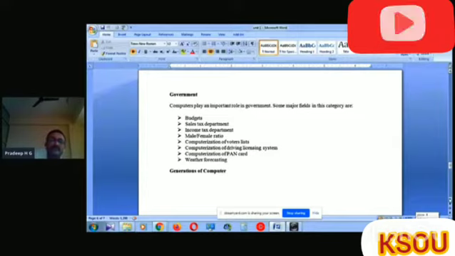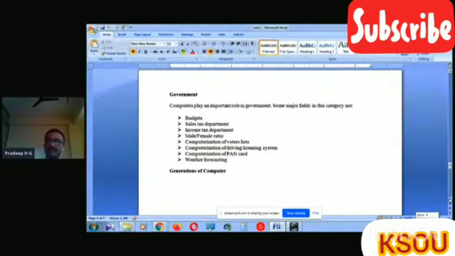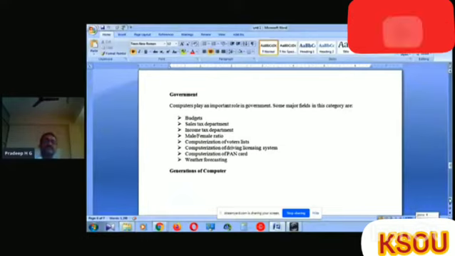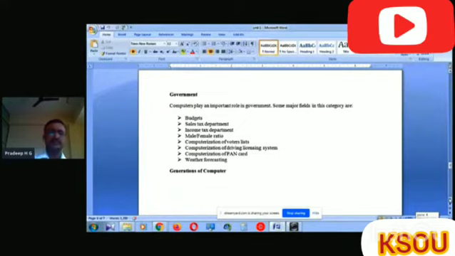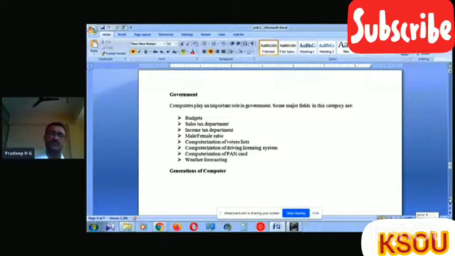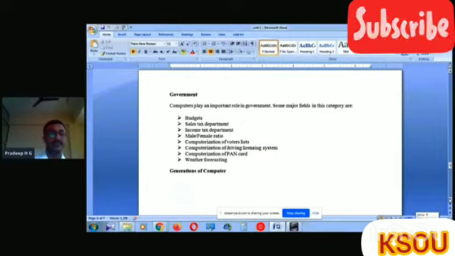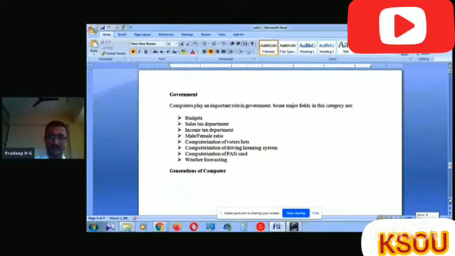Computerization of the driving license system. Computerization means what all things we need to do to provide the driving license, how many persons are getting the DL, like that. That entire data will be stored in the department. Computerization of PAN card also. Then weather forecasting is another important one, for public usage.